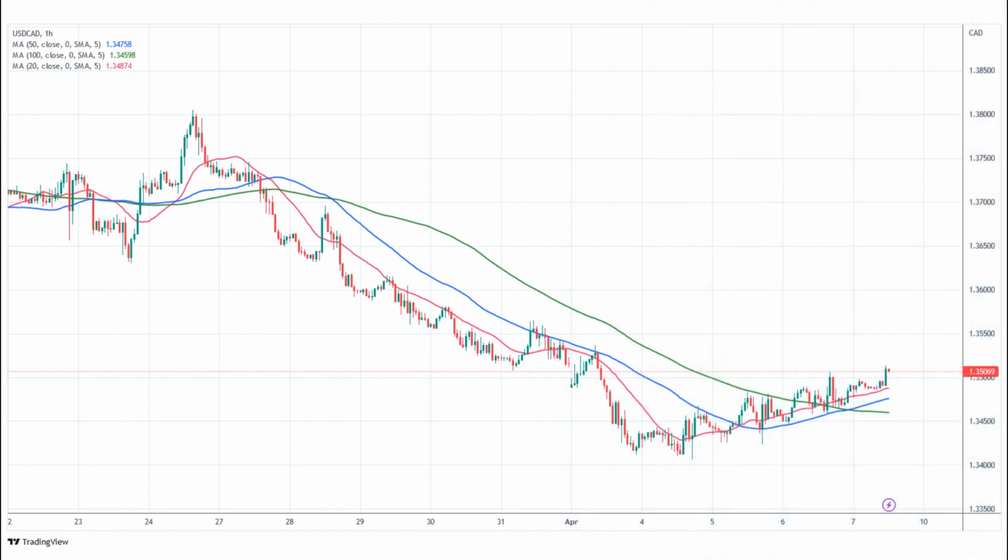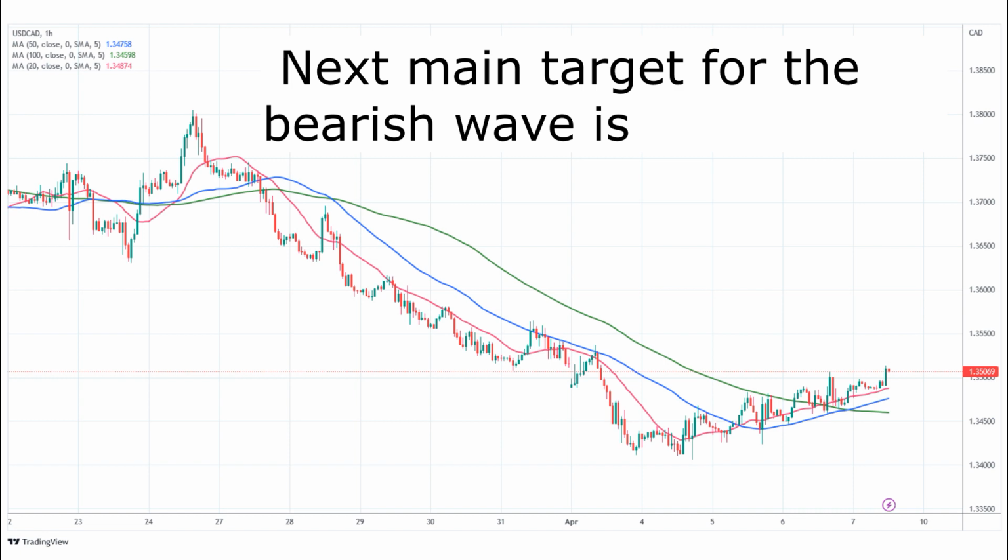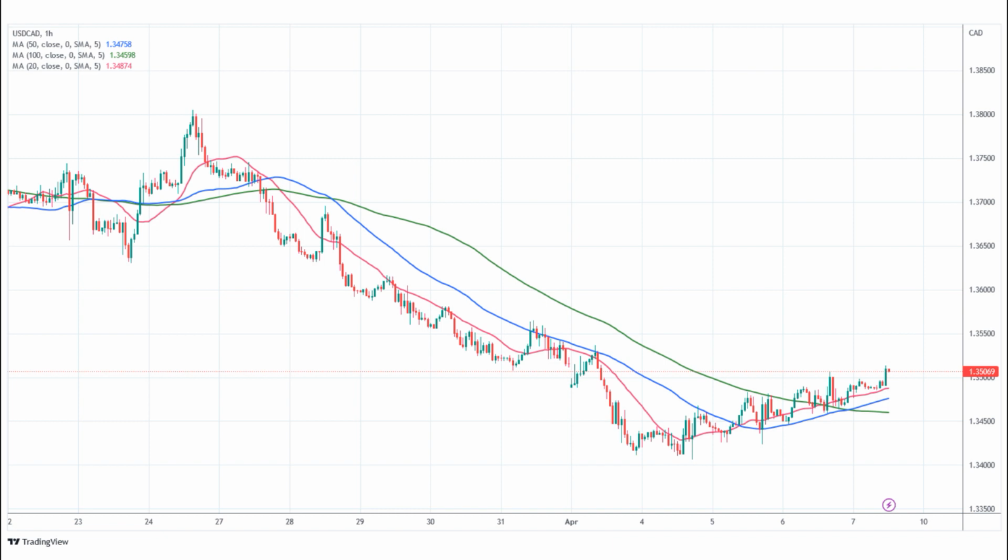This pair traded positively yesterday, breaking above the moving resistances which were acting as resistance during the bearish momentum. However, recent trades are now confined within a minor bullish channel, which is believed to be forming a bearish flag pattern. This means that if US dollar Canadian dollar breaks below the 50 simple moving average SMA, it could provide negative momentum that supports the chances of the main bearish wave resuming. The next main target for the bearish wave is at 1.3350. Although, for now the 50 SMA is holding as support and the trend remains bullish this week, so we decided to open a buy US dollar Canadian dollar signal a while ago, after the retreat to the 50 SMA.